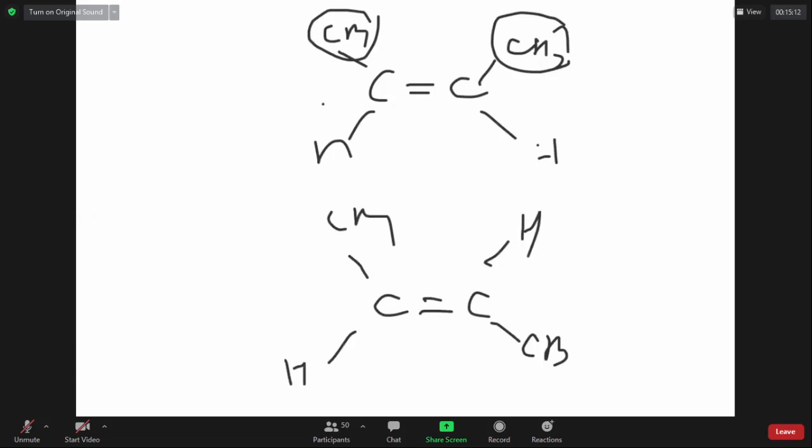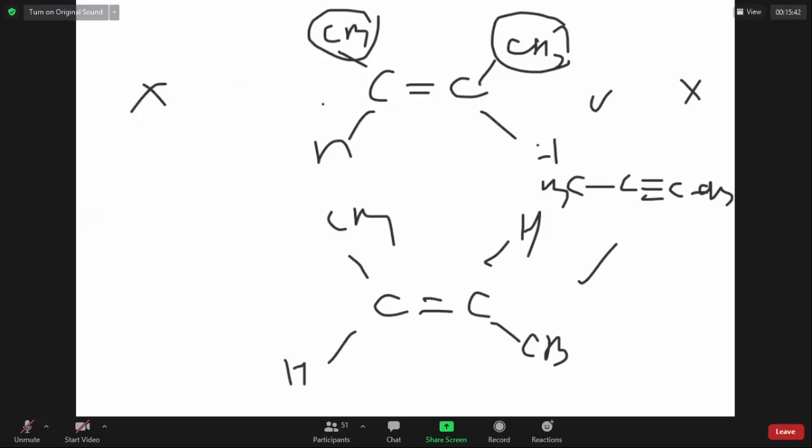The cis-trans isomerism or geometrical isomerism is possible for alkenes, not possible for alkynes. The problem with alkyne is that it is linear, so there is no question of up and down. Alkynes do not show geometrical isomerism. Alkanes do not show geometrical isomerism.